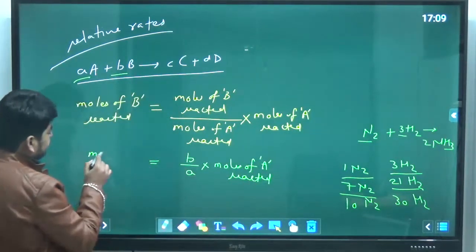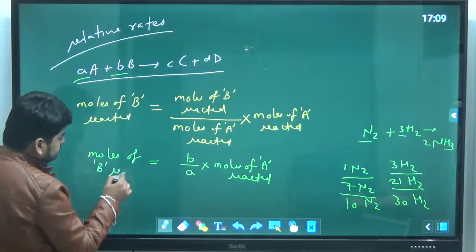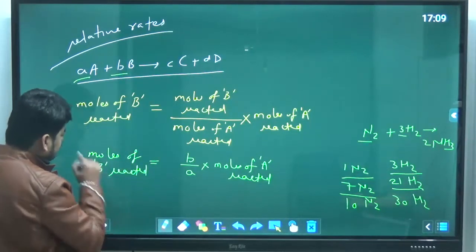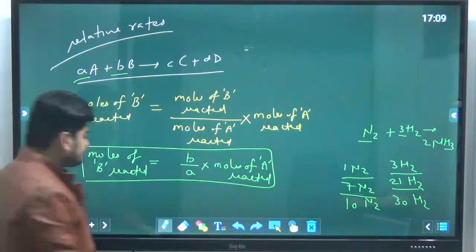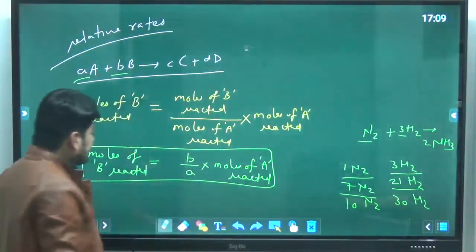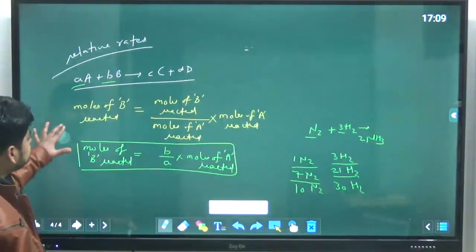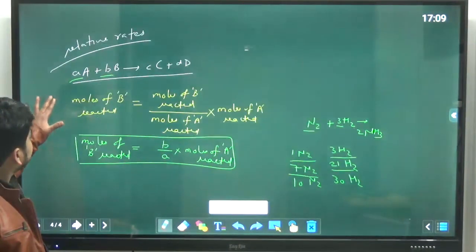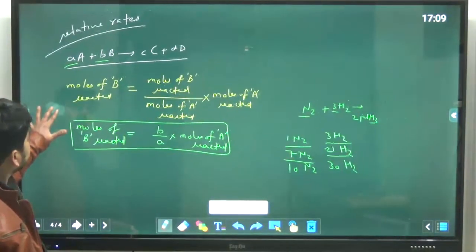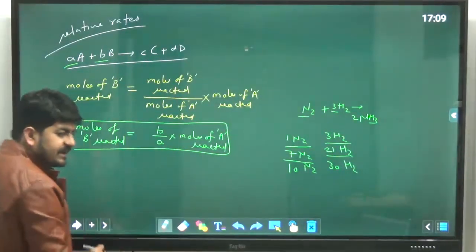And this is moles of B reacted. Similarly, you can write for components C and D as well.